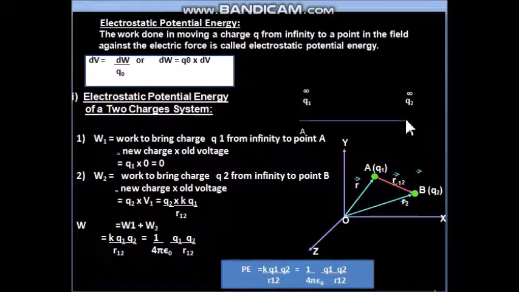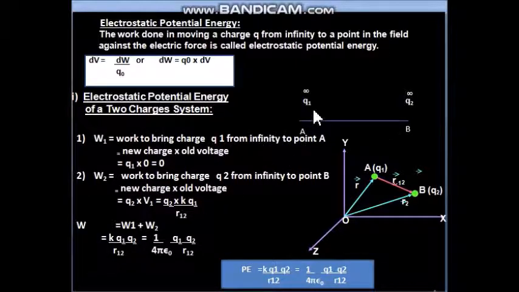What is the distance from the charge to the point? The charge is Q1 and the point is where Q2 is brought. Suppose we name the distance R12, which means the distance between 1 and 2. We apply it here, and finally the answer for W2 is obtained.